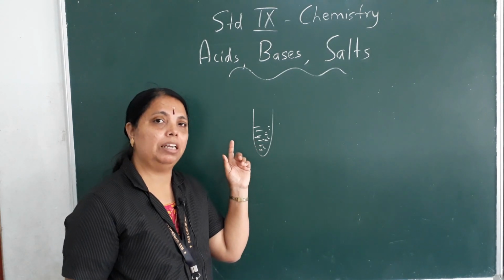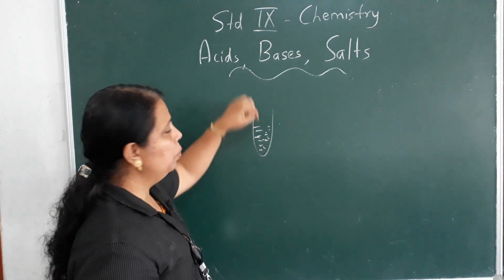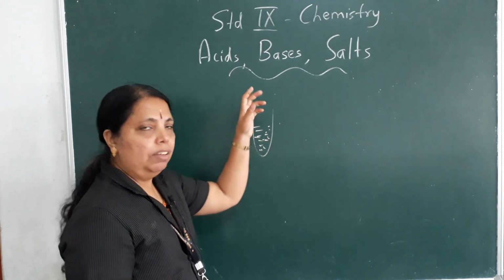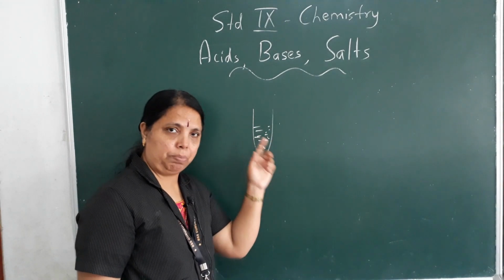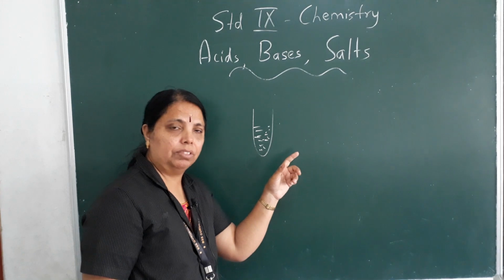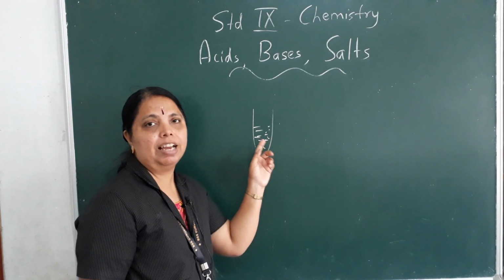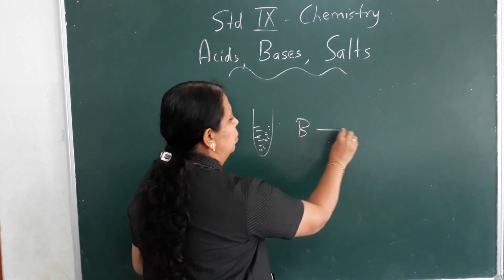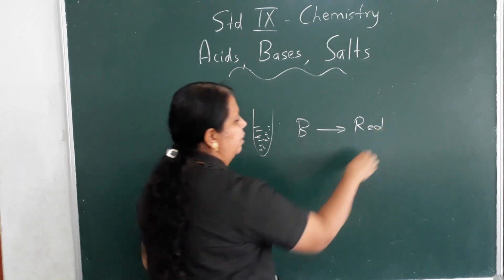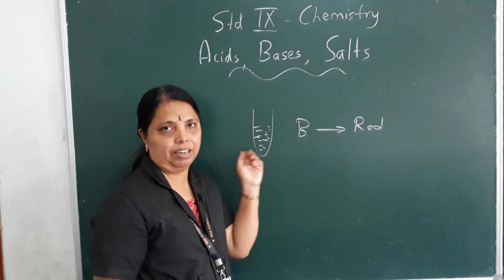What will you do immediately? Just drop in blue litmus paper. When I put blue litmus paper, if it turns red, that means this solution is acidic. So blue litmus turns red in color if the solution is acidic.